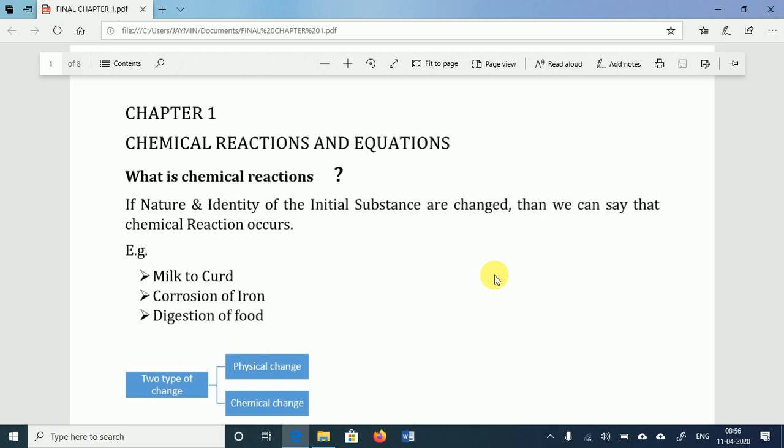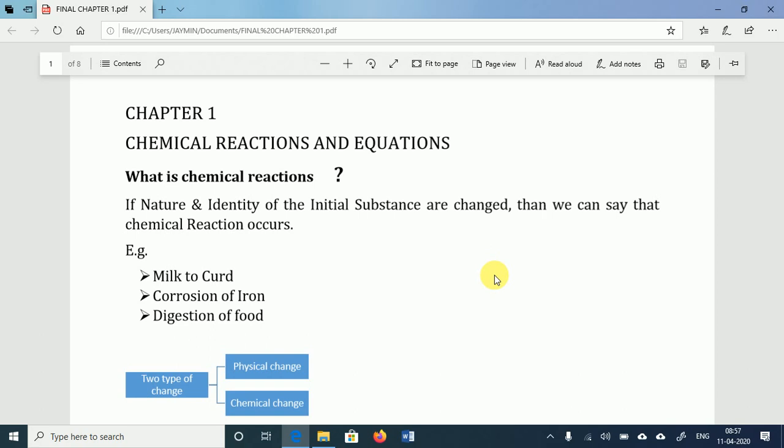Now, today we will start with the chemistry part. In chemistry, the first chapter is chemical reactions and equations. Students, you are familiar with these terms, chemical reactions and chemical equations. Now, what is the meaning of chemical reactions? If you want to define the process, what is the meaning of chemical reactions?